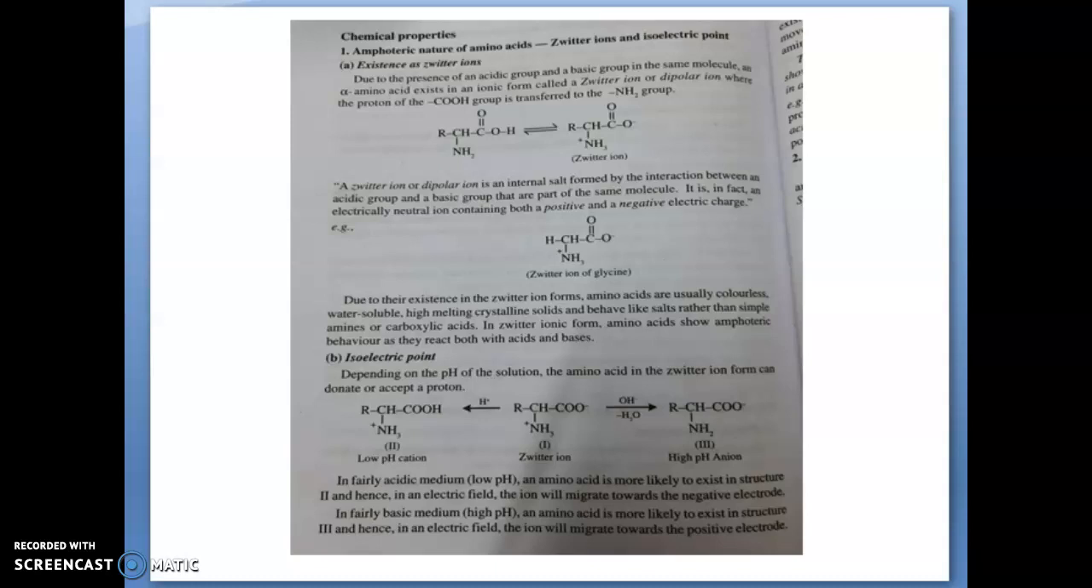So, it is the presence of an acidic and basic group in the same molecule. We know that amino acids contain both acidic and basic groups. Due to the presence of these acidic and basic groups, this alpha amino acid exists in an ionic form that is known as Zwitter ion or dipolar ion, where the proton of the COOH group is transferred to the NH2 group.